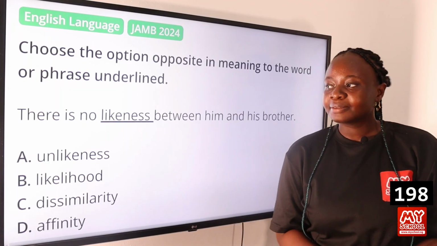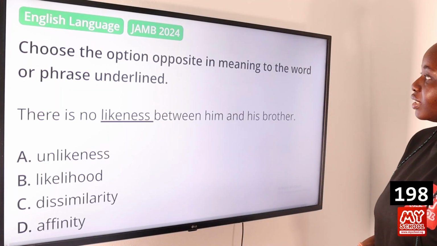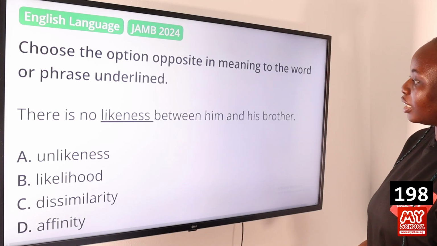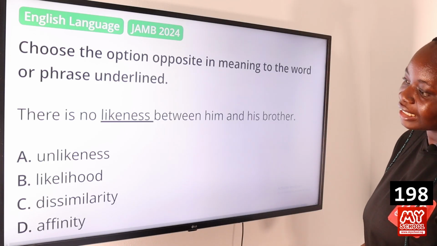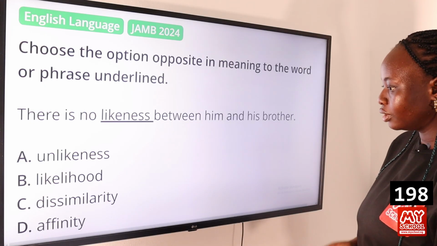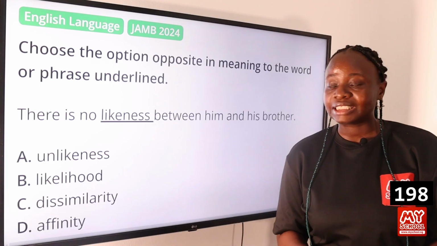Question 198. Choose the option opposite in meaning to the word or phrase underlined. There is no likeness between him and his brother. Option A, unlikeness. B, likelihood. C, dissimilarity. And D, affinity. So the answer to this question is option C, dissimilarity.